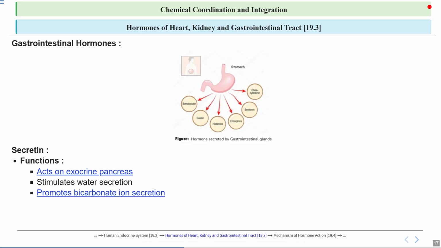It promotes bicarbonate ion secretion. The process of promoting bicarbonate ion secretion is important in the digestive system, particularly in the stomach, where it helps neutralize the acid produced during digestion. Bicarbonate ions act as a buffer, reducing the acidity of the stomach contents and protecting the stomach lining from any kind of damage. This secretion is mainly carried out by parietal cells in the stomach lining, which release bicarbonate into the gastric juice, ensuring a balance between acid production and protection of the stomach tissues.